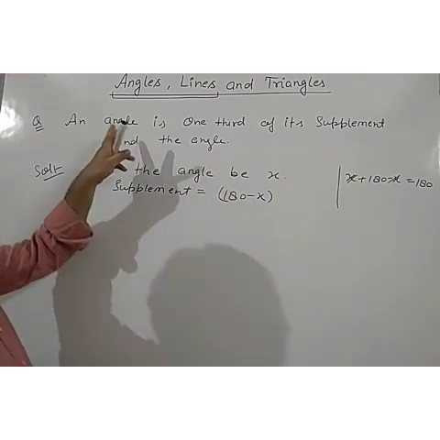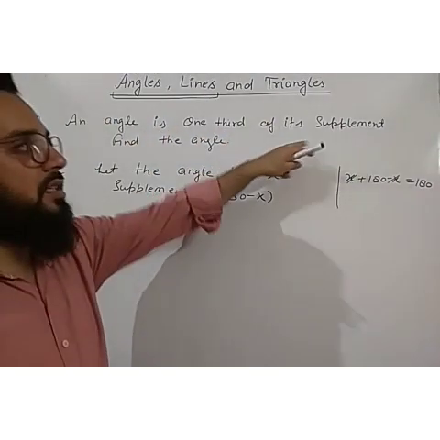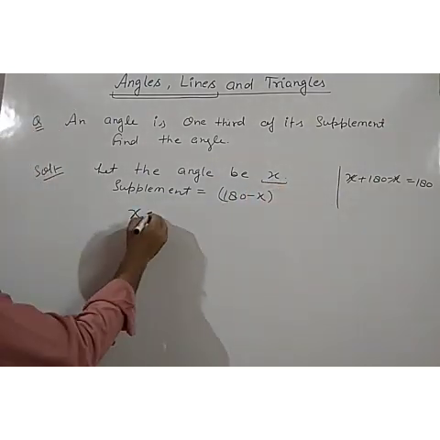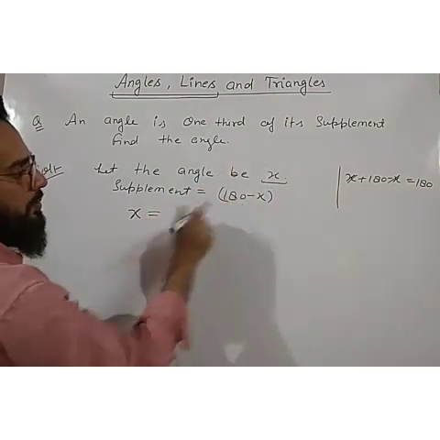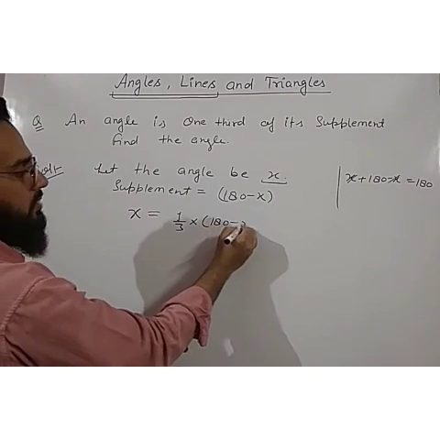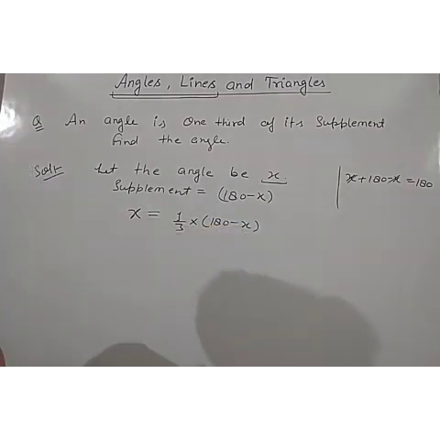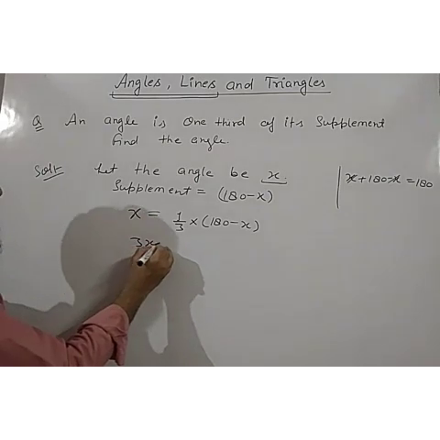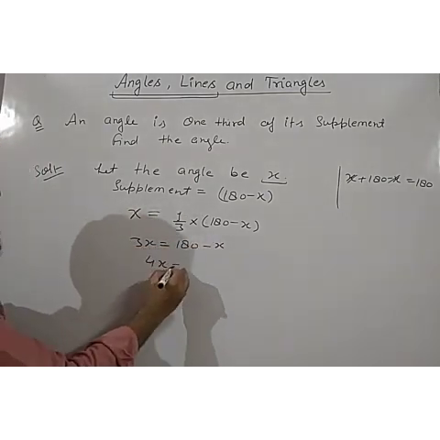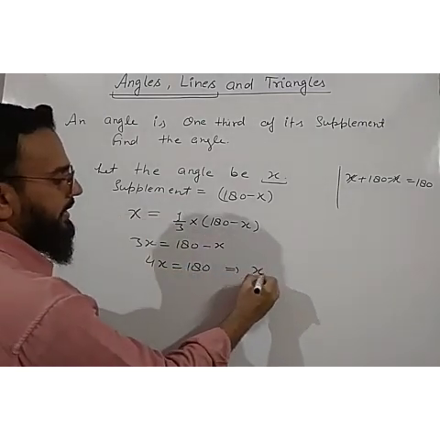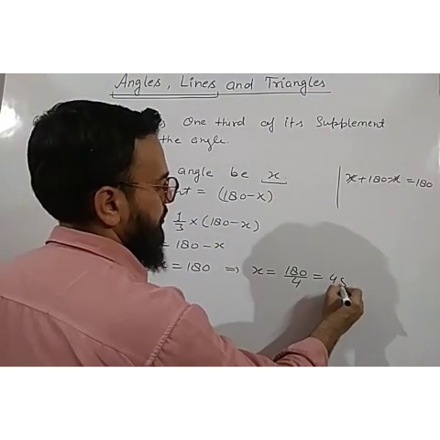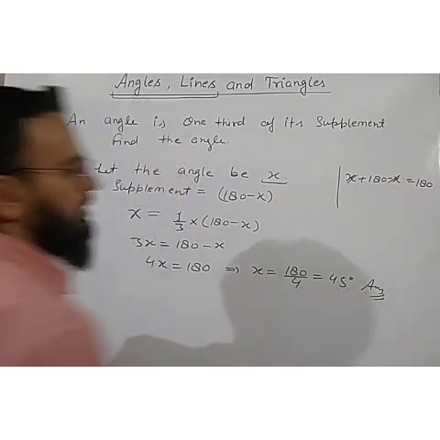Okay. Now coming to the question, what is given? Angle is 1/3 of its supplement. So what is our angle? This angle is x. So put it x. Angle is equal to 1/3 of the supplement. So 1/3 into supplement, that is 180 minus x. Okay. Now solve it. Cross multiply. We will get 3x is equal to 180 minus x. Taking this x to this side, it will be 4x is equal to 180. So we will get x equal to 180 by 4, which is 45 degrees. And this will be our answer.